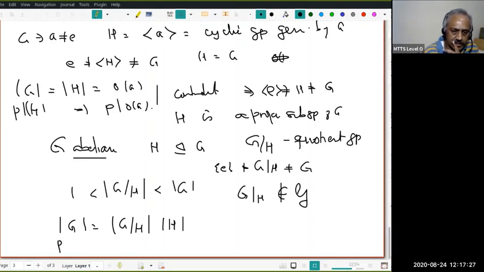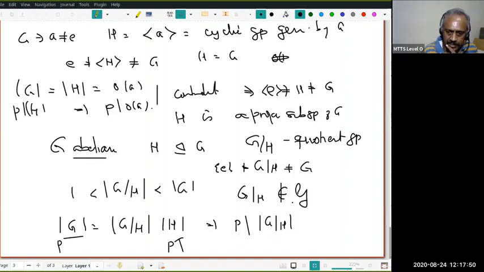P divides the left side and P does not divide |H|. Therefore, P divides |G mod H|.